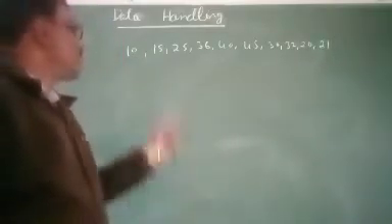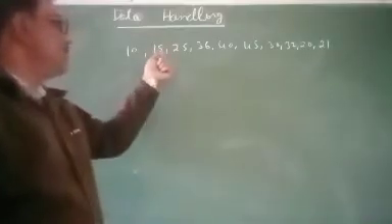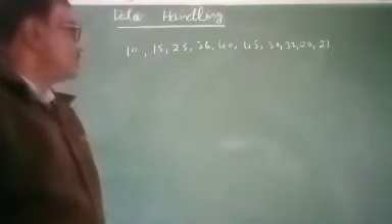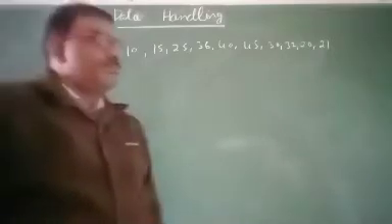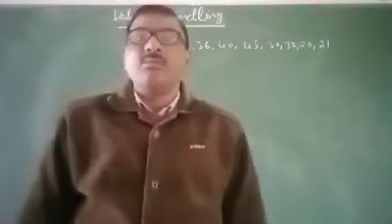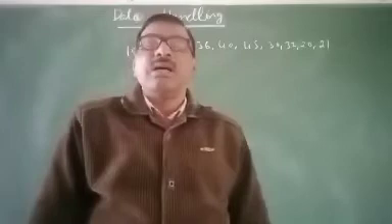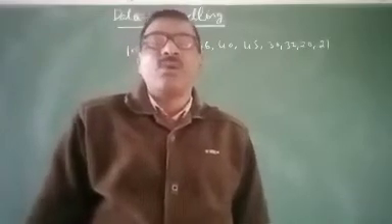So the frequency of 10 is 1. Here you see that the frequency of 15 is also 1. So frequency means how many times any observation occurs in the data.